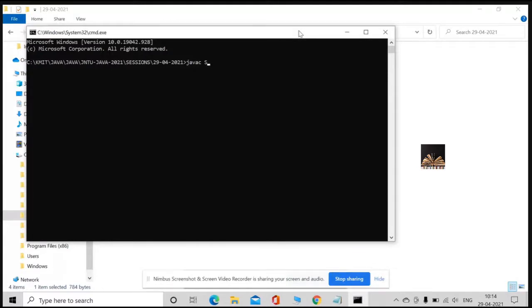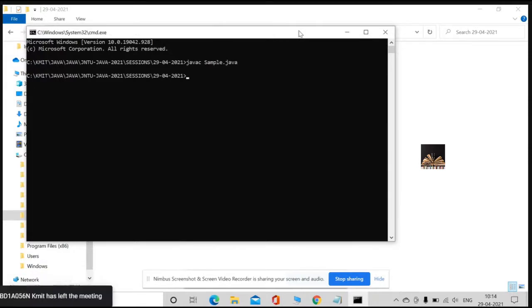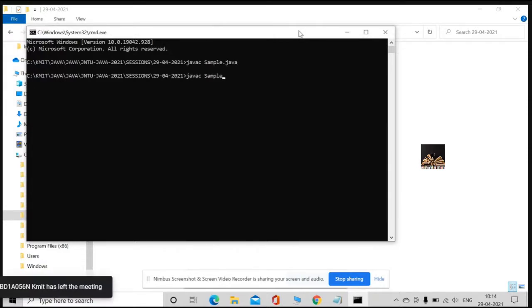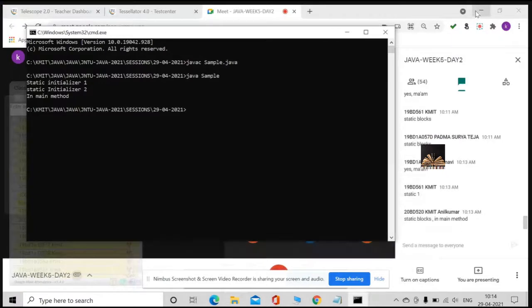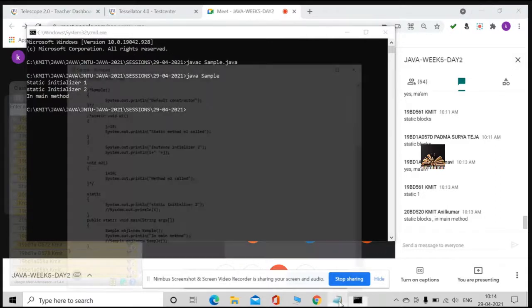As usual, based on your expectations, it's both the static initializers and then the main method. Initially, static blocks will be executed. When the class loads, static blocks will be executed, and I'll show you.